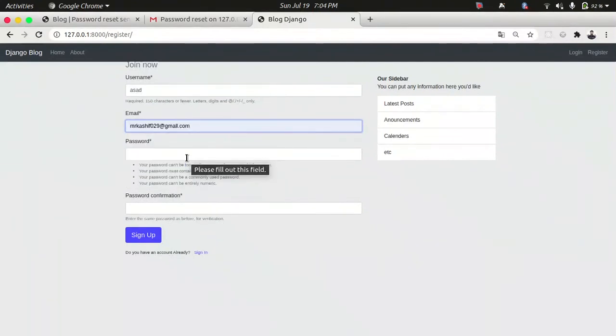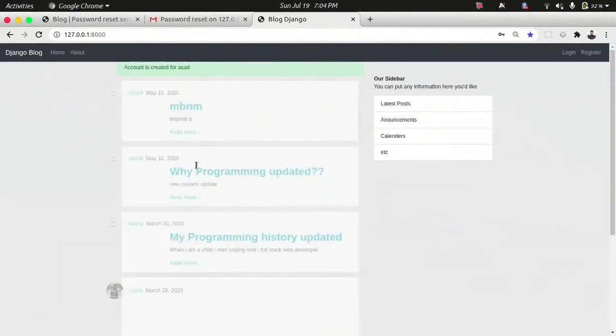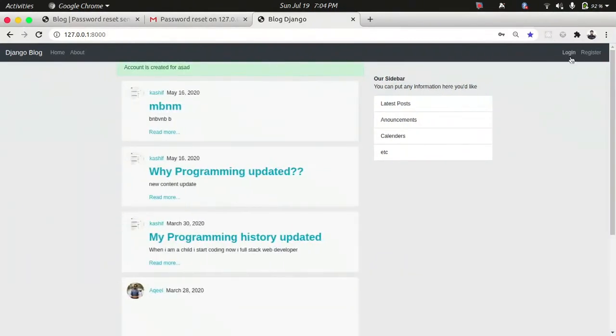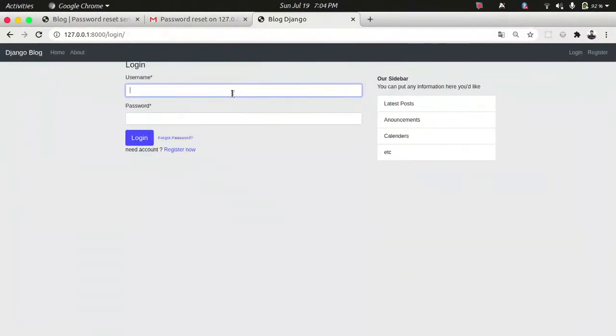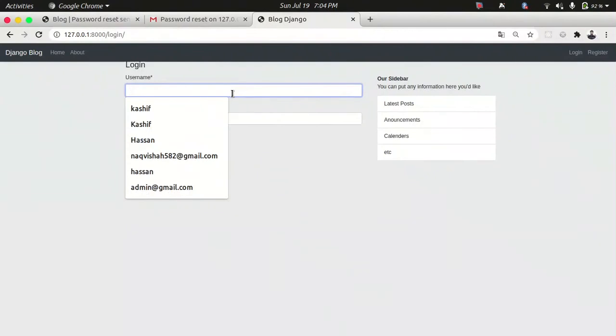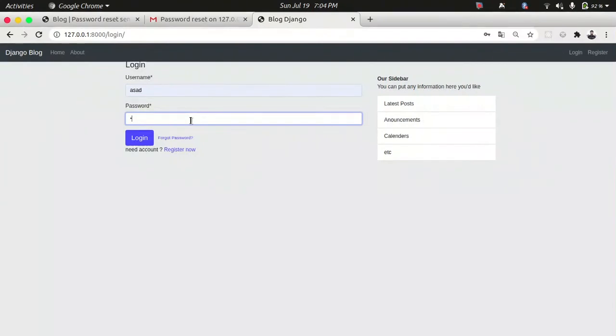It's my second email, a real one. Password testing 321. Okay, then click sign up. Okay, when I log in, I type Asad, then testing 321.